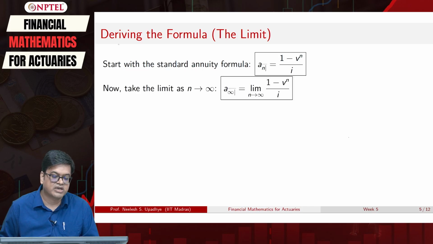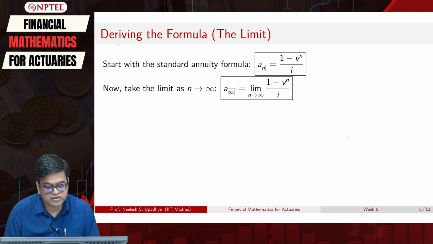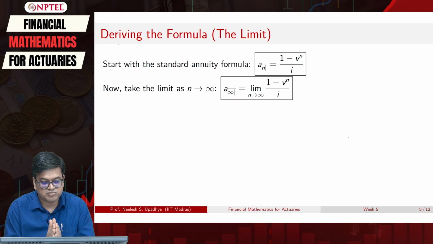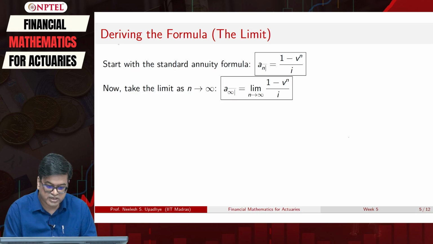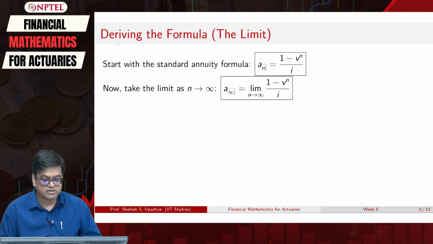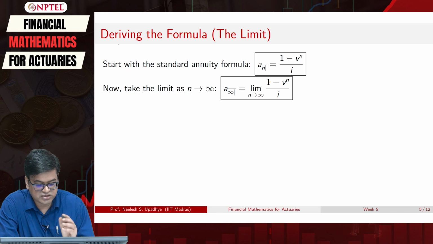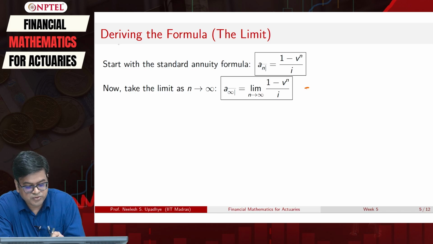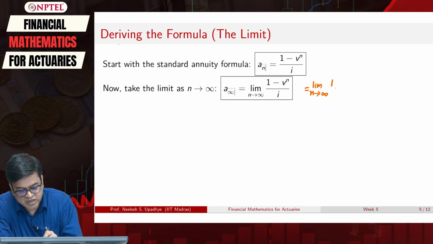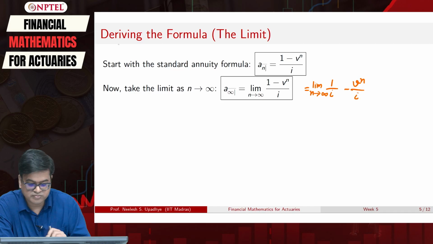As usual in mathematics, when we call for this n to tend to infinity, we will look at the limit as n tending to infinity of 1 minus v raised to n upon I. This particular thing for every n has some consequence. So, I will split this limit into two parts. First, limit as n tending to infinity of, you split the first part, 1 by I minus v raised to n by I.